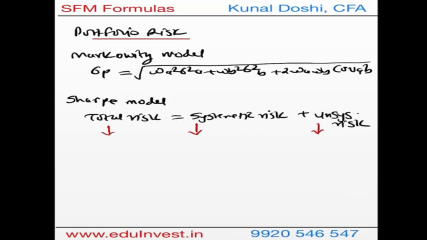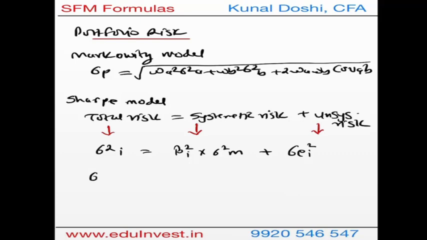Let's say for a stock, total risk is the variance of the stock. Systematic risk is calculated as beta square for the stock times the variance of market, it is the risk of market multiplied by beta, and the remaining is what we say unsystematic risk. Unsystematic risk is referred to as the error of the stock, variance of the error. This is with respect to a single stock.